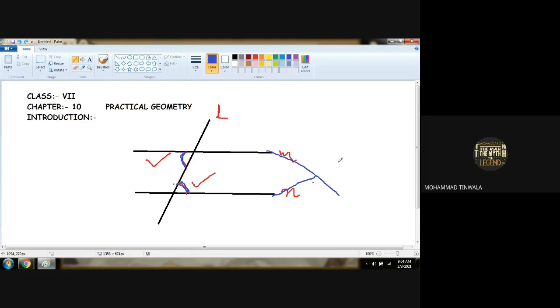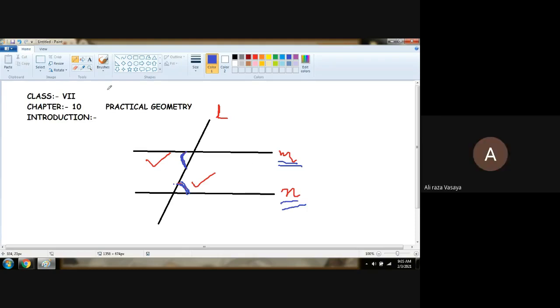So how can we say that these two lines are parallel? With the help of interior alternate angles. Understood, boys?